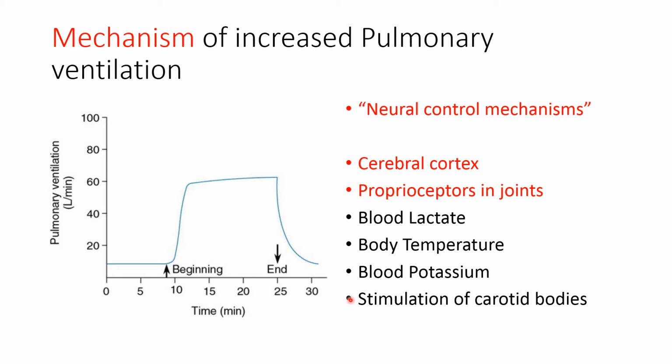A decrease in oxygen, an increase in carbon dioxide, and an increase in hydrogen ions in the blood during continuous physical activity stimulate the carotid bodies, and this also stimulates pulmonary ventilation. So these are all the factors that can increase pulmonary ventilation during physical activity or exercise.